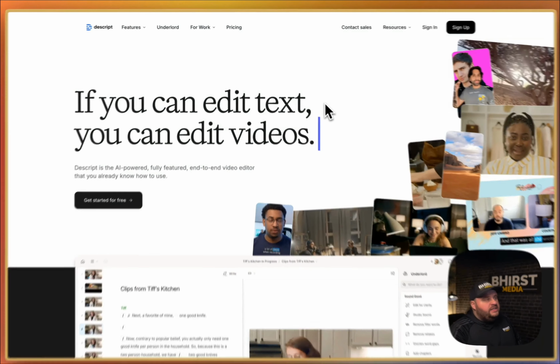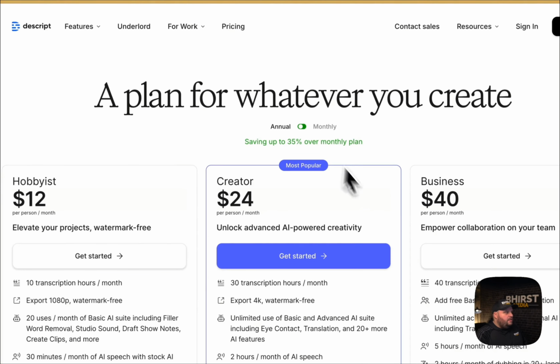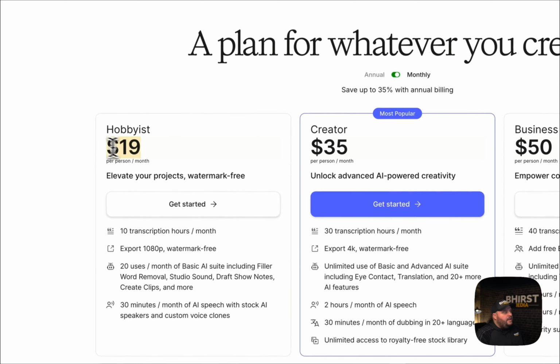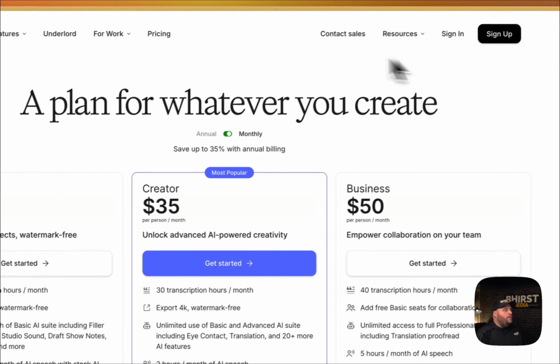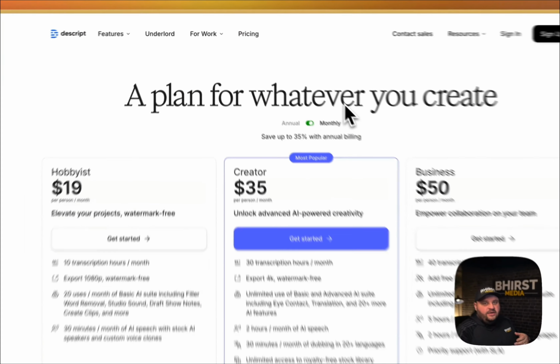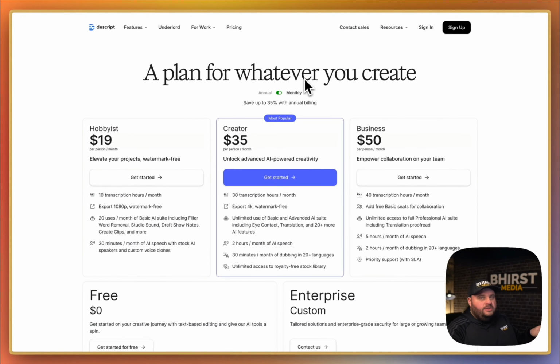And the tool I use for this is pretty cheap. I think it's like $30 a month. Yep, or $35 a month for the one that I'm using. If you aren't going to do as many, you can do the $19 one. But what it's going to do is it basically takes your video that you recorded and allows you to edit the video like a text document. So I'm going to show you how that looks.